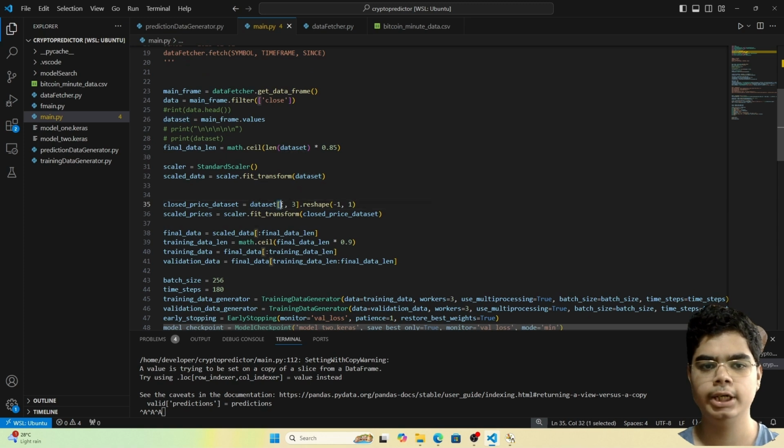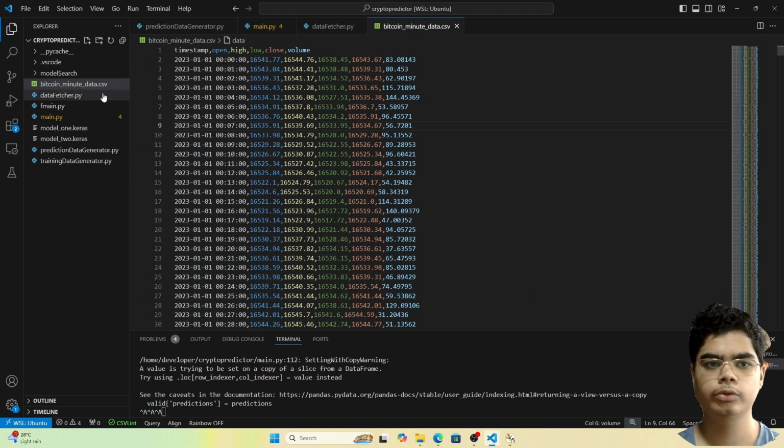So dataset, and what we have done here is known as slicing in Python. This represents rows and this represents columns. So here we have typed a colon, which means that we want all the rows, and we want the third column. This third column actually represents the closing prices. If you see here, this is our first column, second column, third column, fourth column, fifth column. However, while indexing, it will start from open and assign it 0. So 0, 1, 2 and then 3.